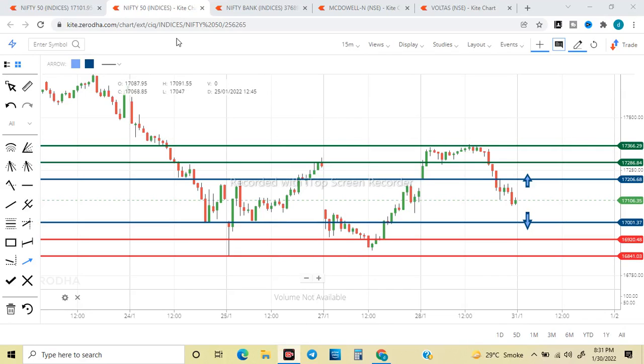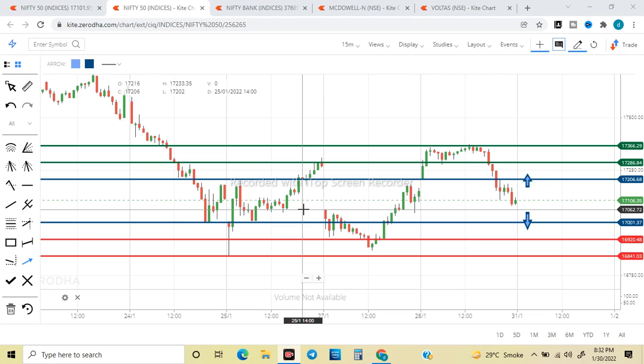First, we will look into Nifty. Nifty, this is 15 minutes chart. 15 मिनट के चार्ट के हिसाब से Nifty is showing a support near 17,000. Psychological level है, round figure है. We can also see some smaller support at 17,050 levels. या तो big support is at 17,000 round figure.